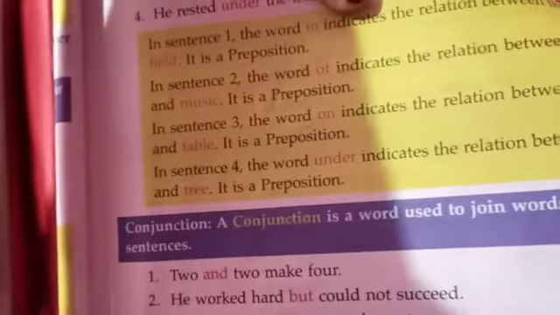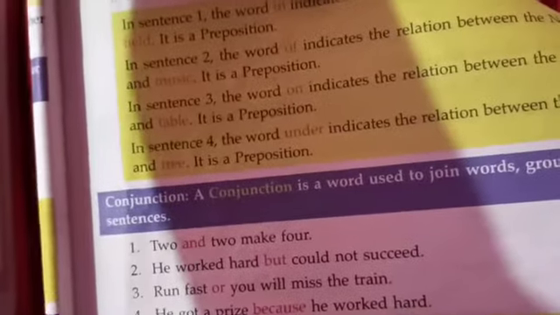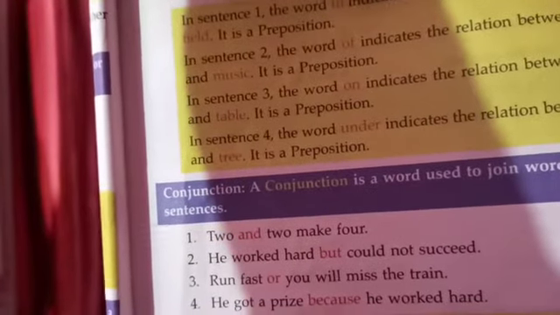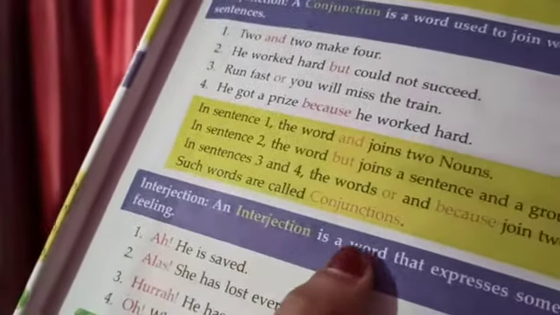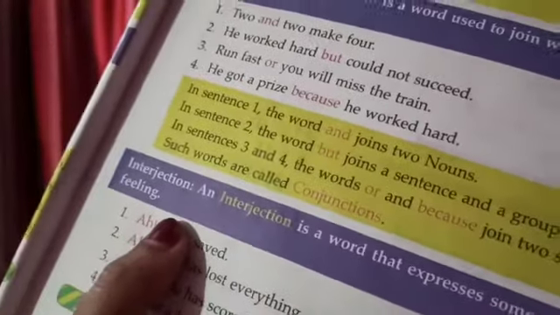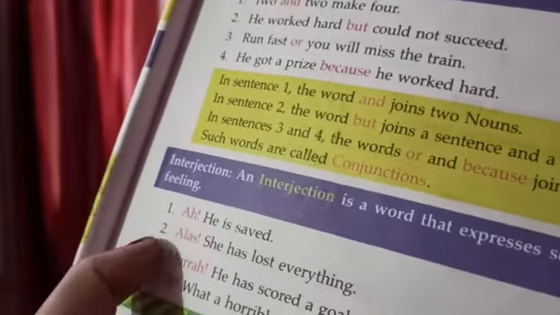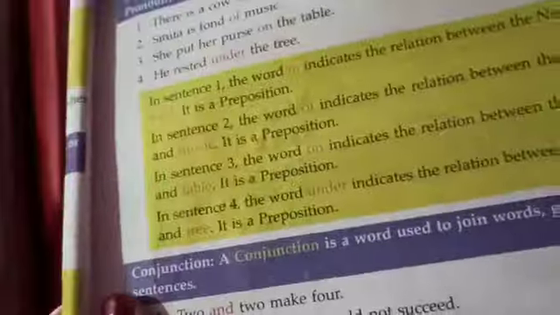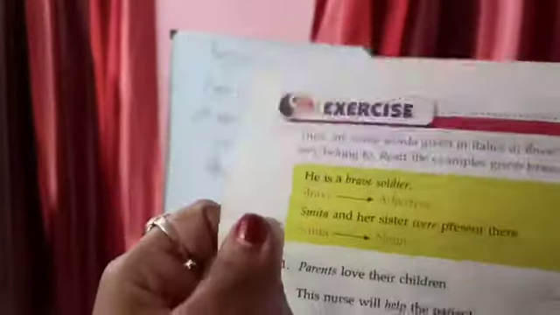Now conjunction. A conjunction is a word used to join words, group of words or sentences. And, but, or, because, these are all conjunctions. Okay, my dear children. Then interjection. An interjection is a word that expresses some sudden or strong feelings of mind. Suppose alas, hurrah, oh. All these represent certain feelings of mind. So these definitions you have to learn by heart, my dear children.